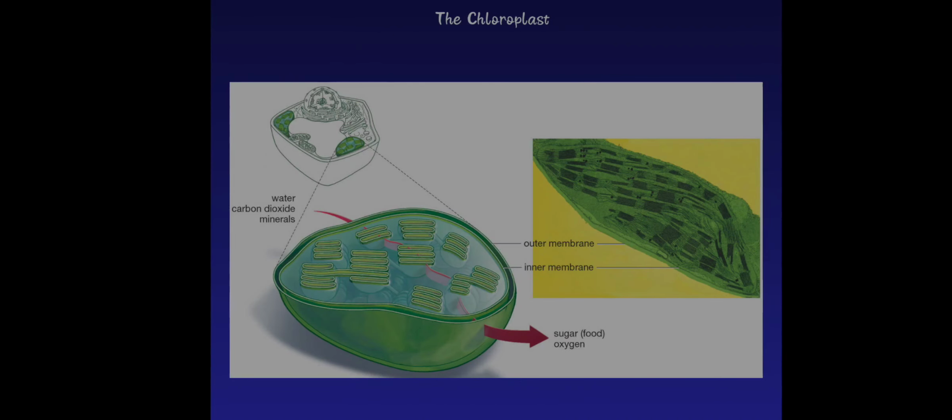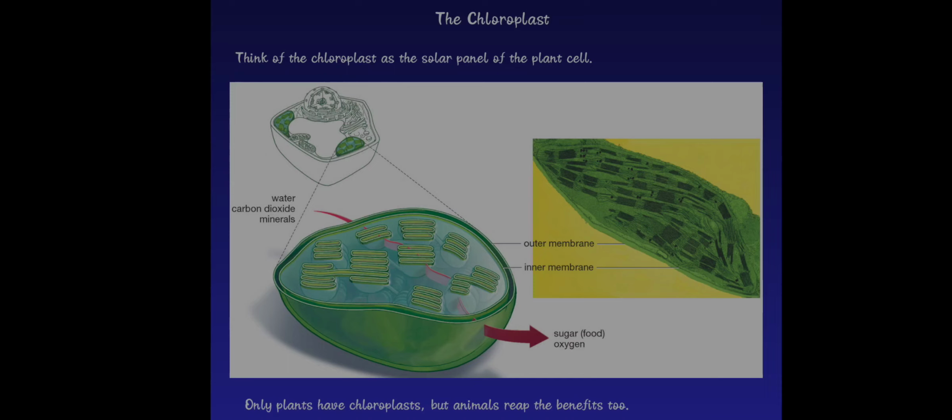The chloroplast in a leaf cell is a very important component, because with the chloroplast, leaves and plants produce their food. They convert water, carbon dioxide, and mineral energy into sugar and oxygen. As I have told you, it is a very important part in a plant, because without chloroplasts, no green plant can survive.